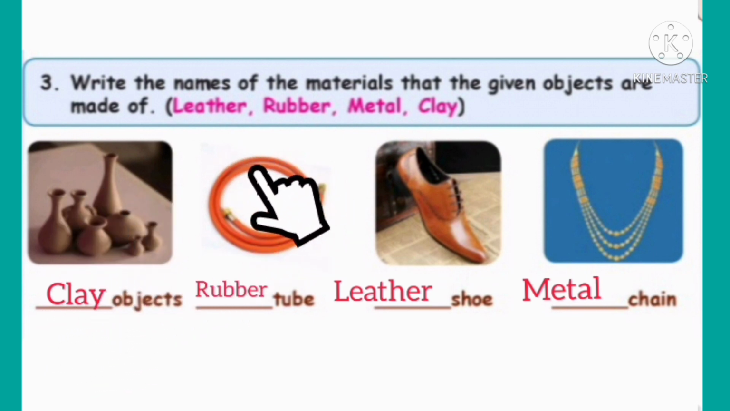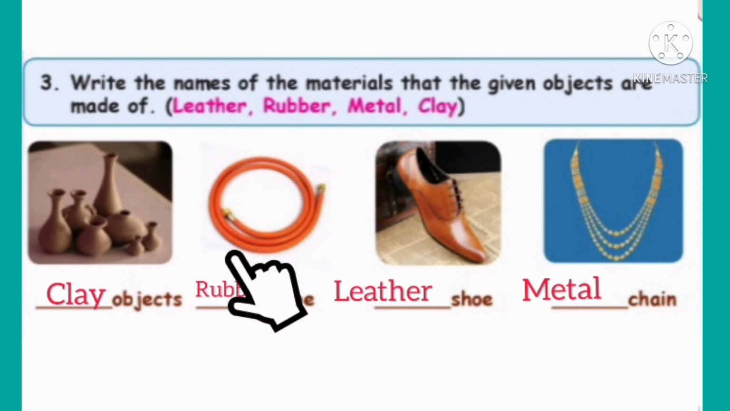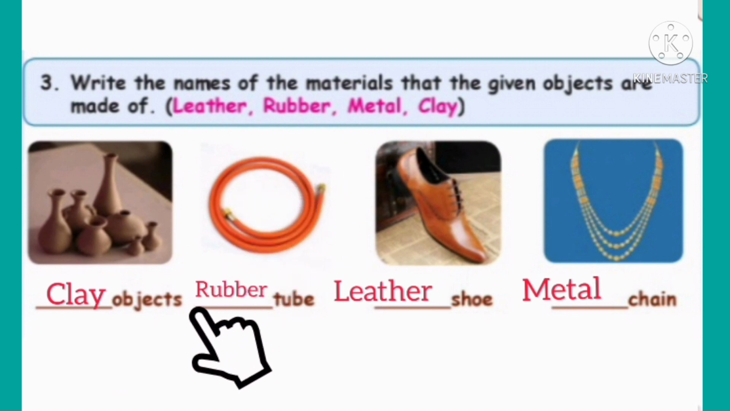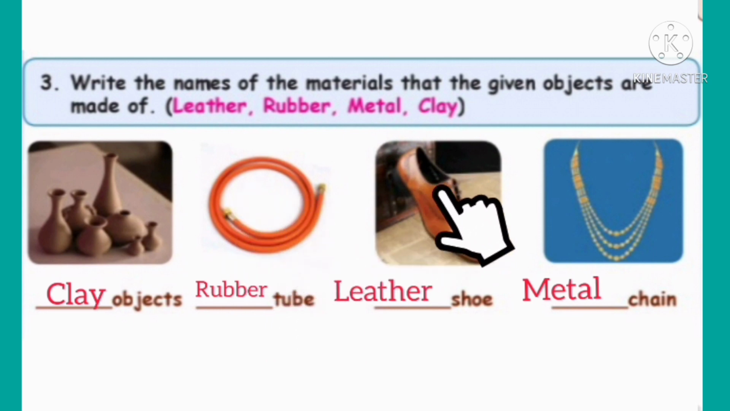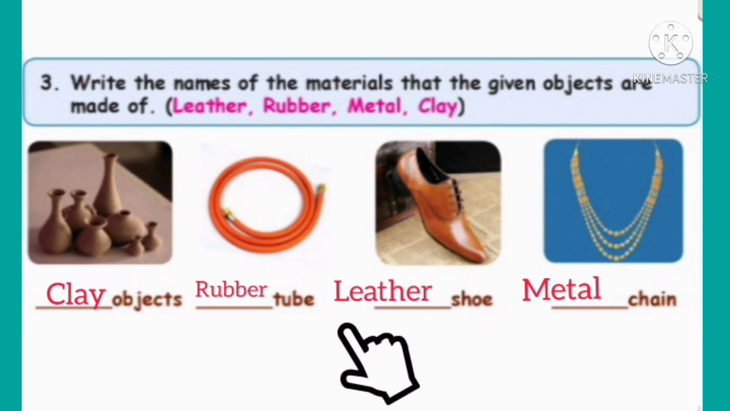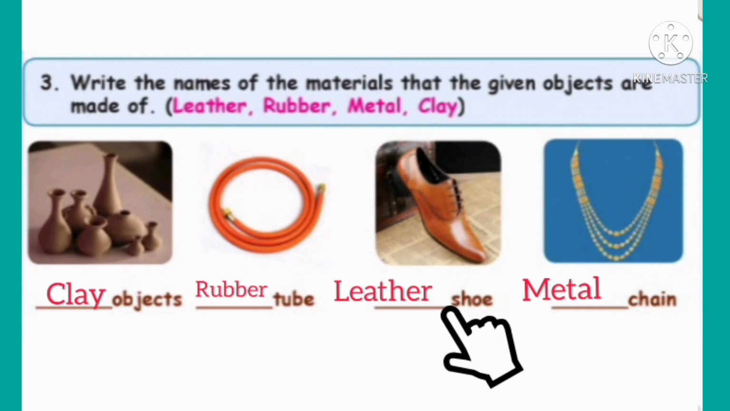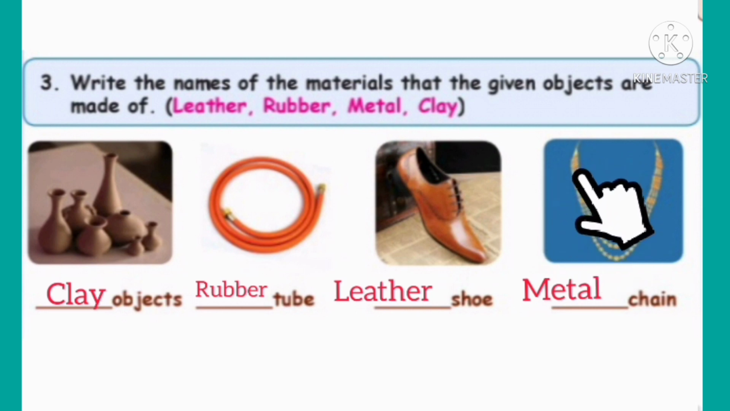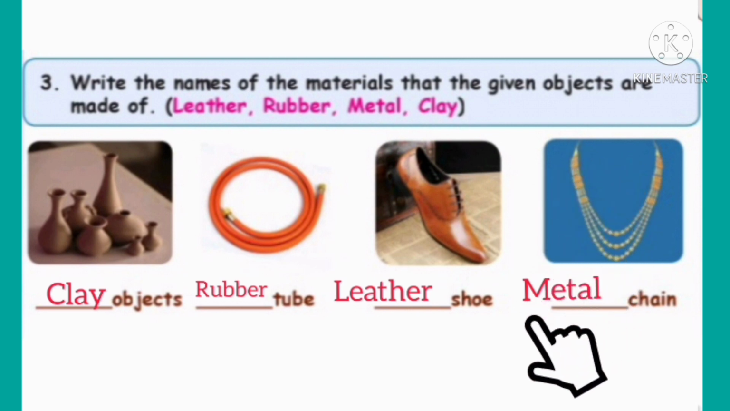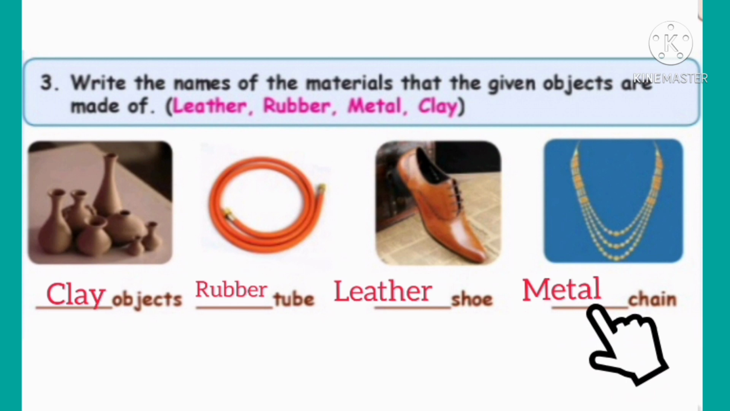See this. What is this tube? This tube is made of rubber. Rubber tube. R-U-B-B-E-R, rubber tube. See this. What is this? This is a shoe. The shoe is made of leather. Leather shoe. L-E-A-T-H-E-R, leather shoe. This is a chain, made of metal. M-E-T-A-L, metal chain.